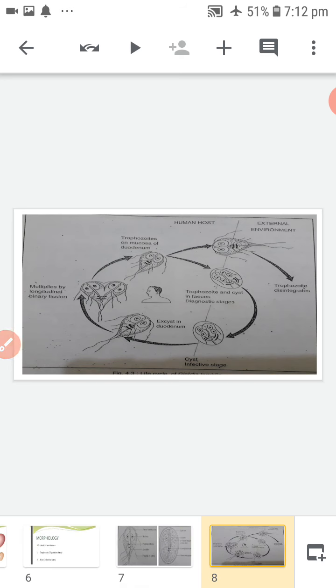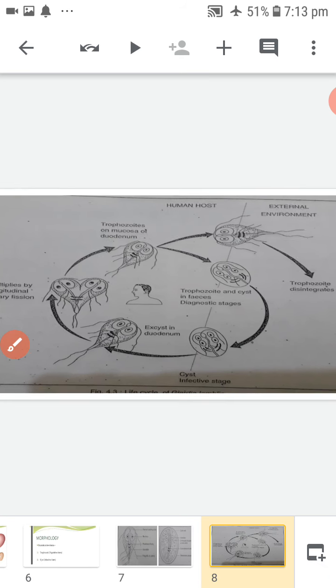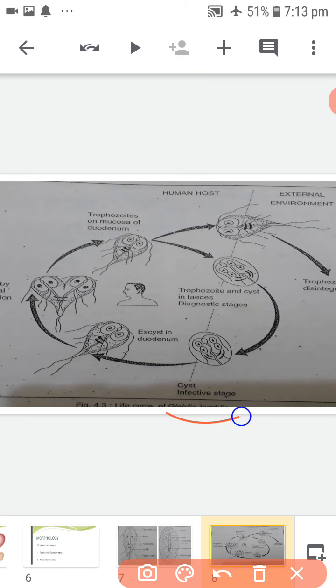Next, life cycle. Giardia passes its life cycle through one host, that is man. Infective form is the mature cyst.